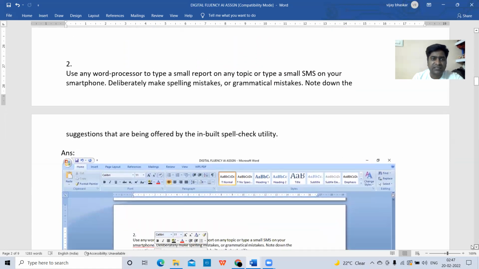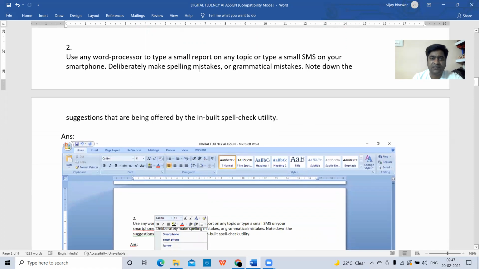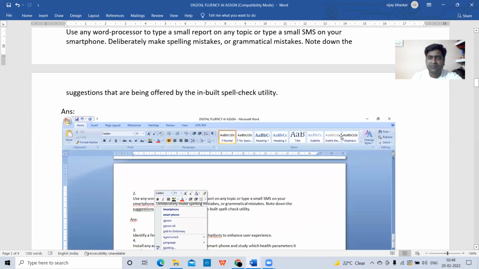Go to the second question. Use any word processor to type a small report on any topic, or type a small SMS on your smartphone, deliberately make spelling mistakes or grammatical mistakes. Note down the suggestions that are being offered by the inbuilt spell check utility. So this is the second question. What is the second question here?